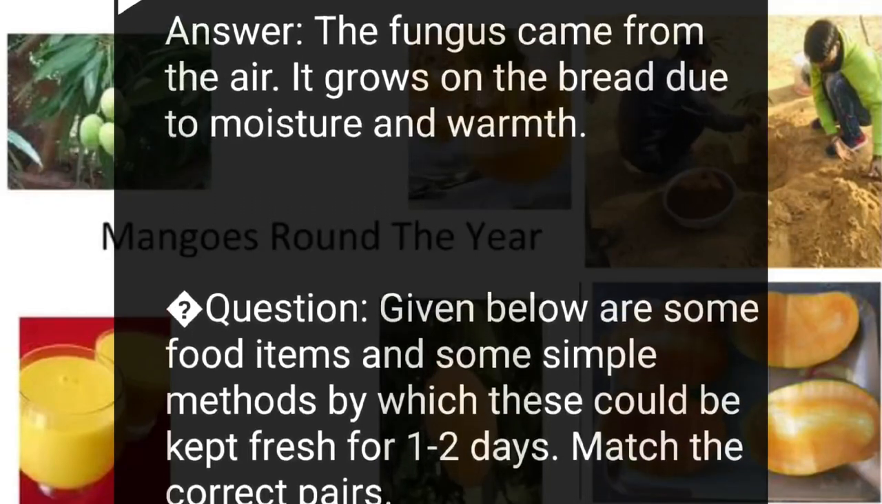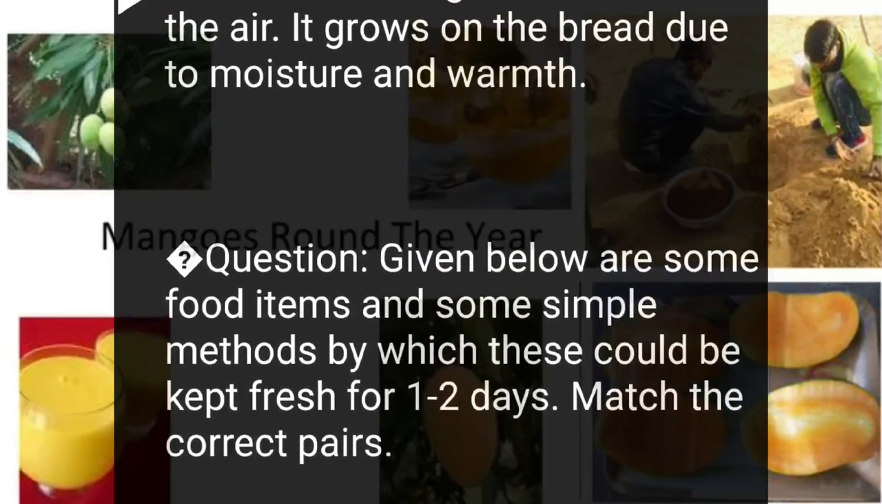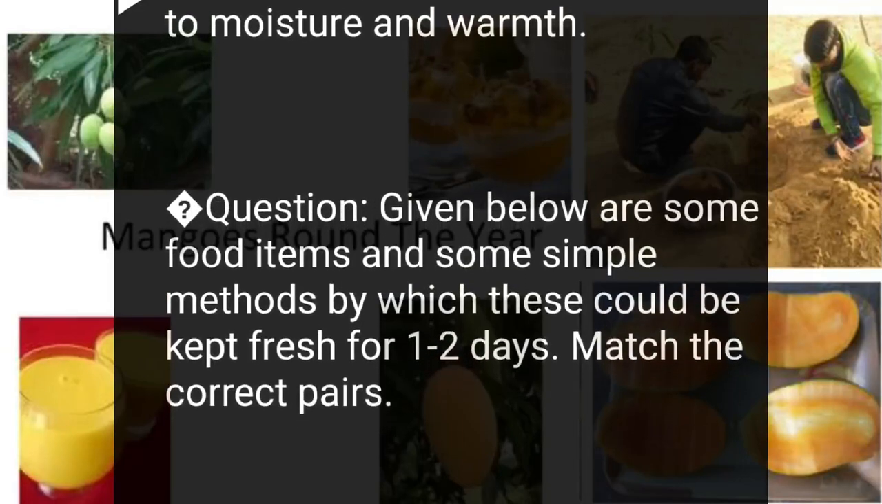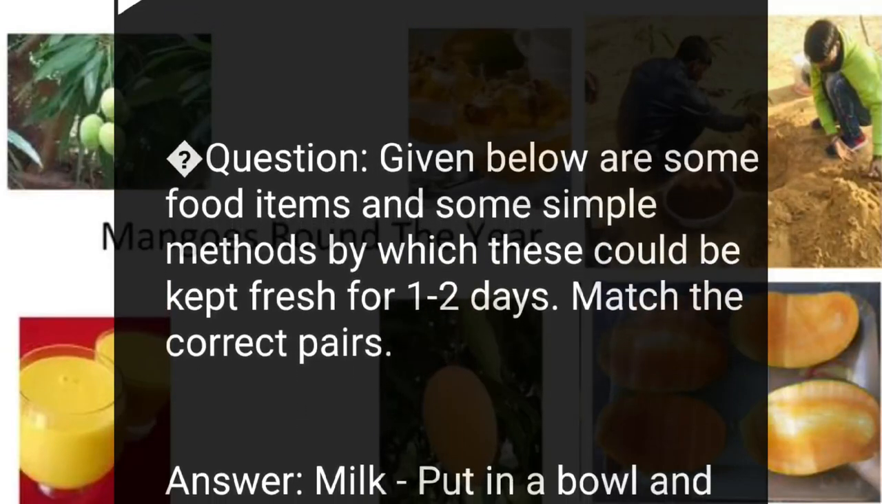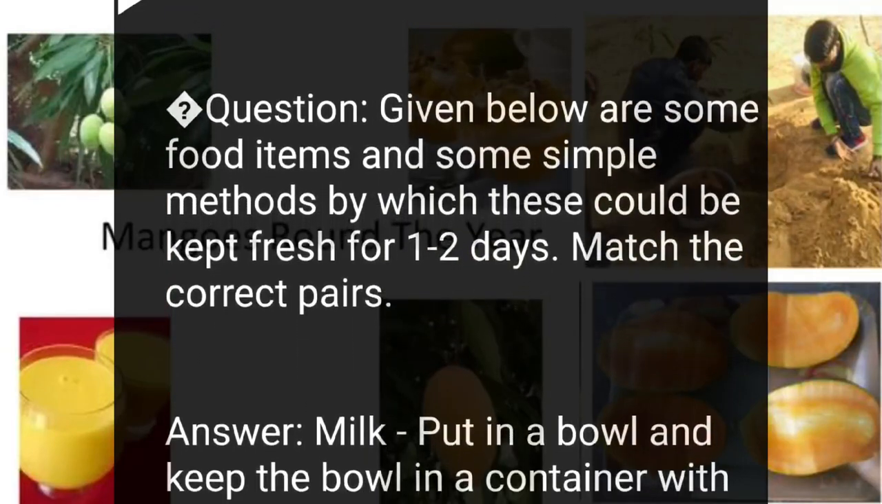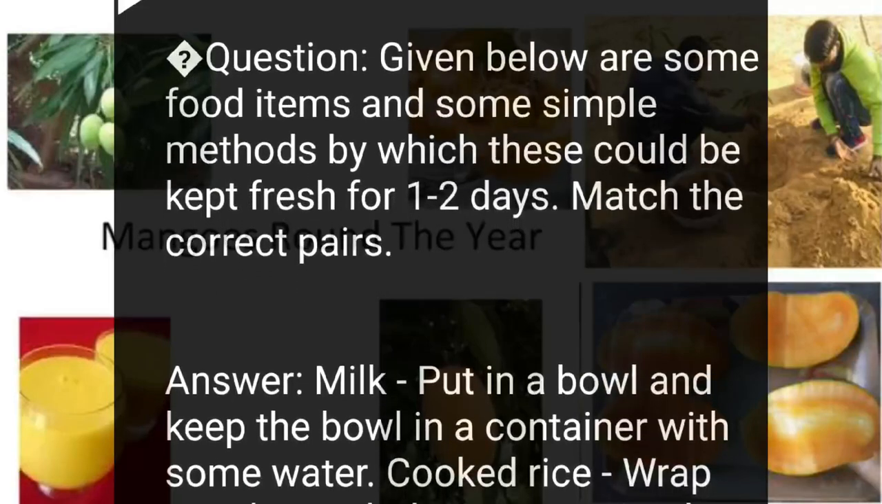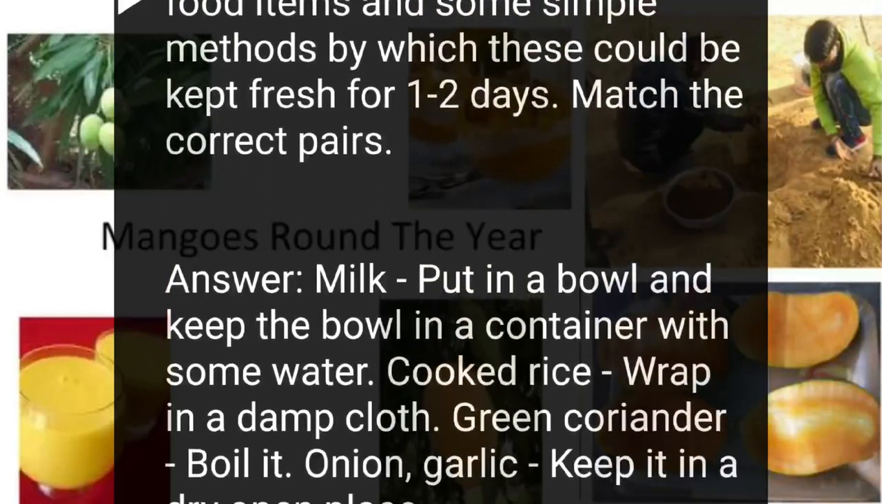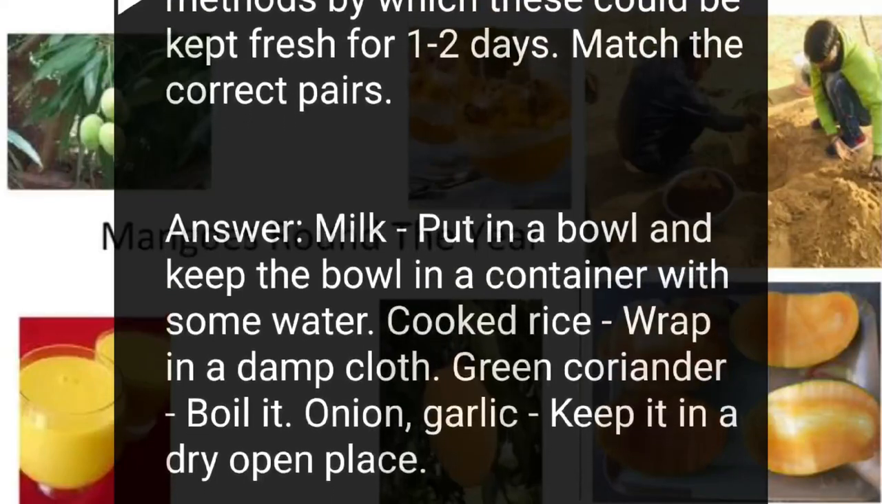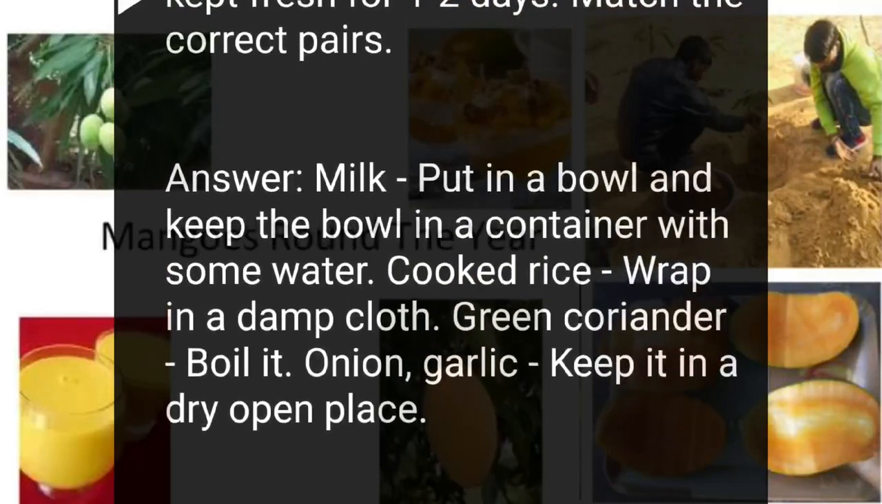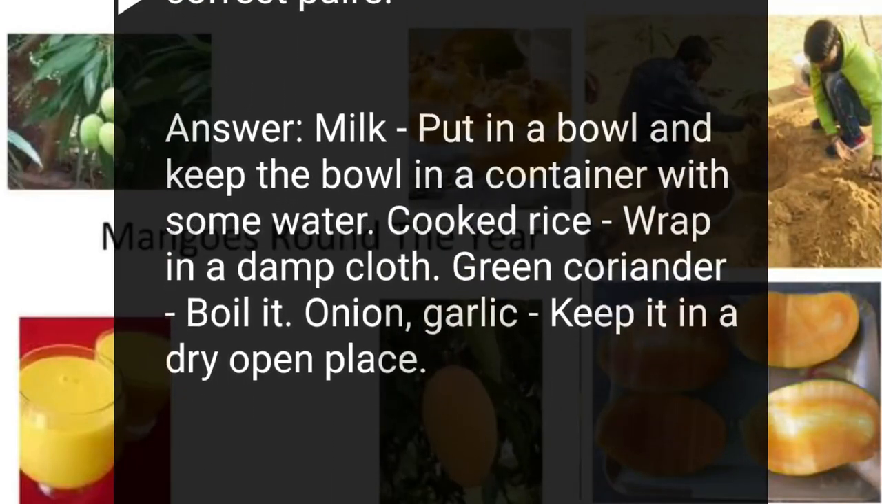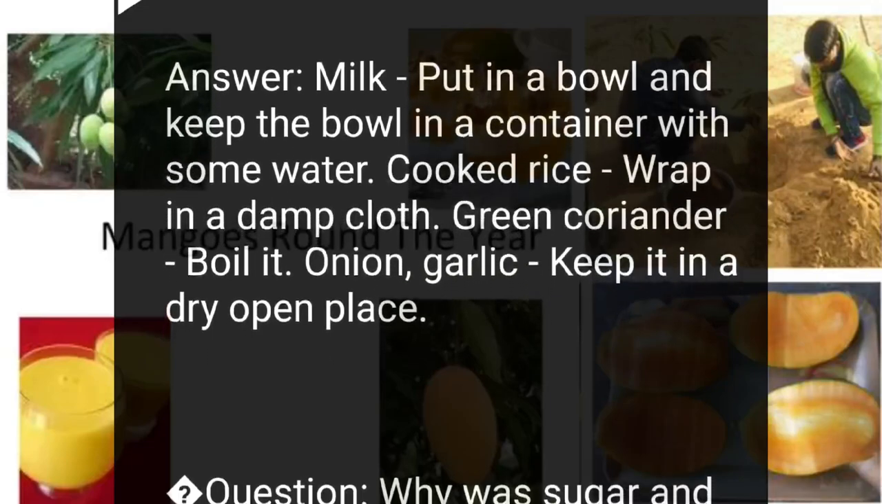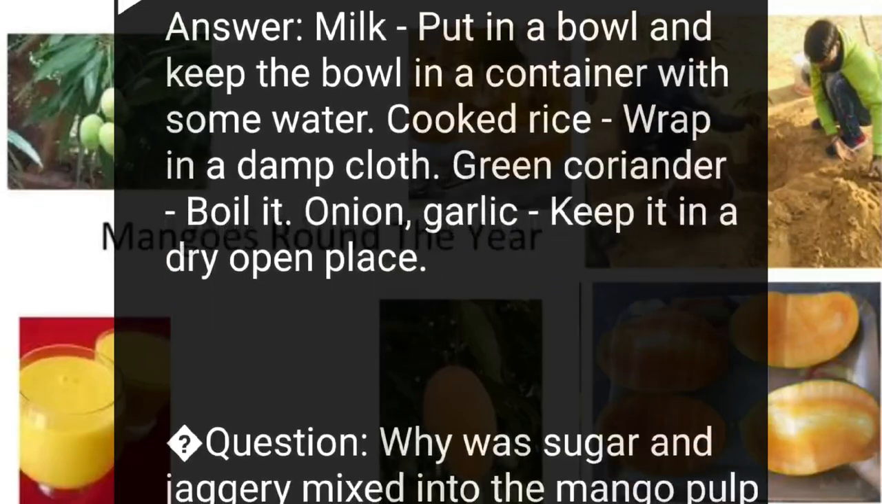Question. Given below are some food items and some simple methods by which these could be kept fresh for 1 to 2 days. Match the correct pairs. Answer. Milk. Put in a bowl and keep the bowl in a container with some water. Cooked rice. Wrap in a damp cloth. Green coriander. Boil it. Onion. Garlic. Keep it in a dry open place.